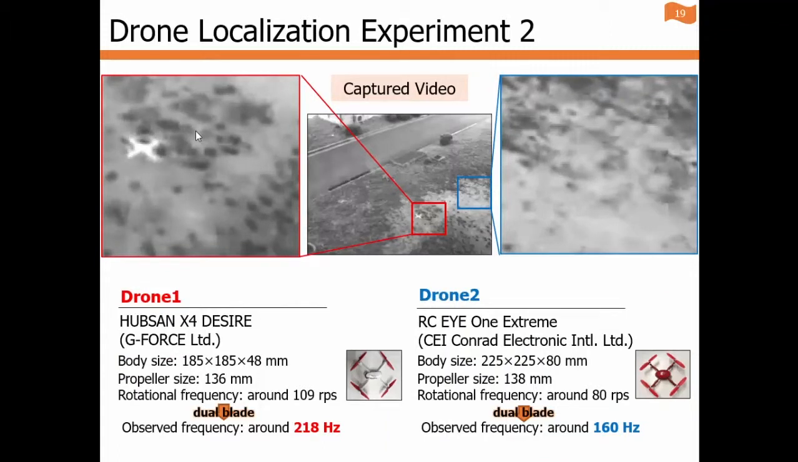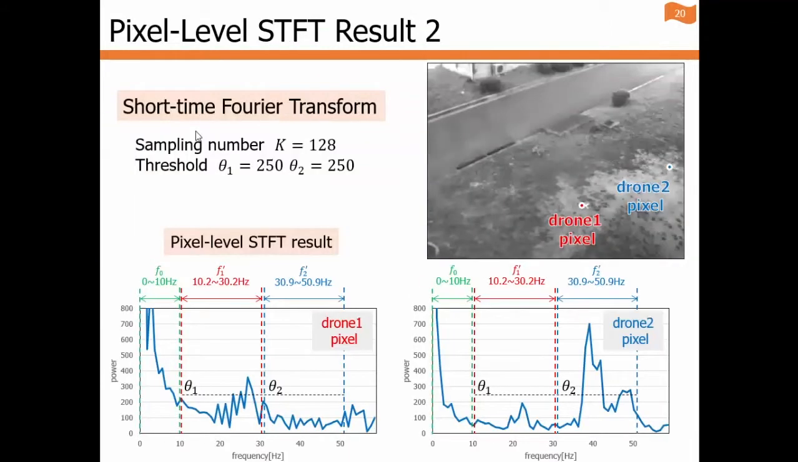And we did a drone localization experiment to verify the proposed algorithm. This is a movie captured at 119.1 FPS from simulation. And two drones are flying in an outside environment. They are rotating at different ranges of frequencies. And this is the result of pixel level STFT at two drones' propellers passing pixels.